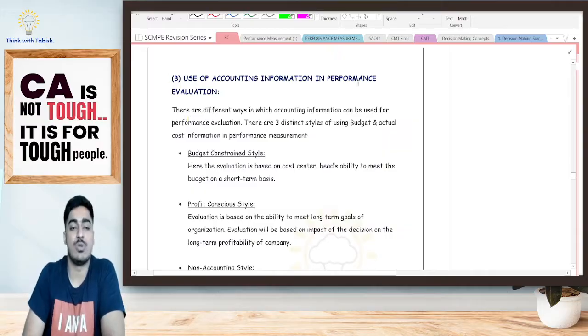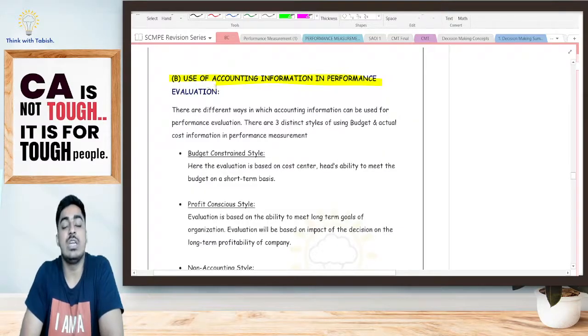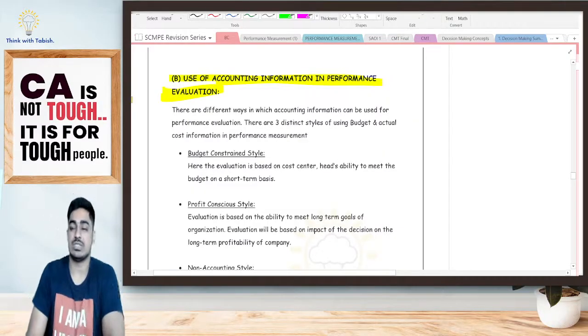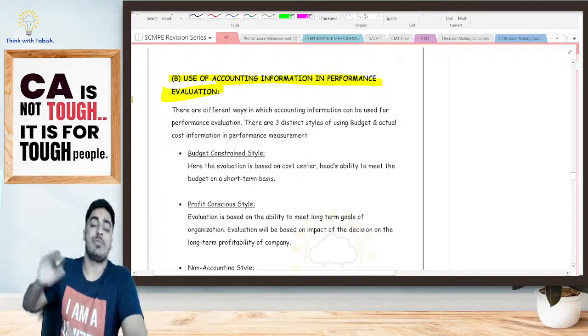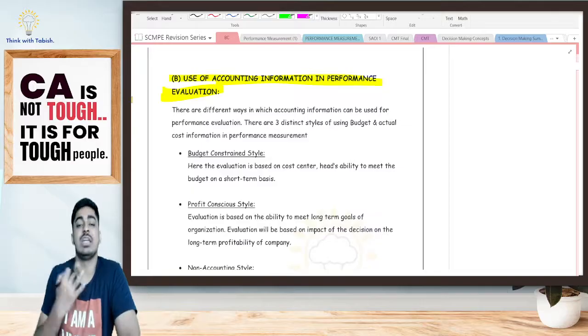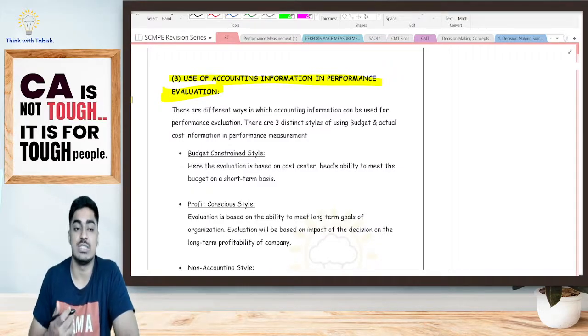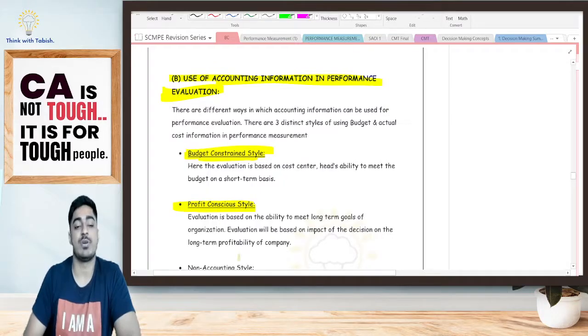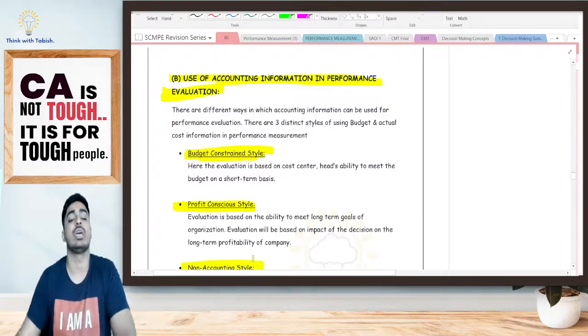Next, one small point. Use of accounting information in case of performance evaluation. We are evaluating performance, and for that we have accounting information. How should we use it? There are three different approaches, three different schools of thought. First is the budget constrained style. Second is the profit conscious style. Third is the non-accounting style.